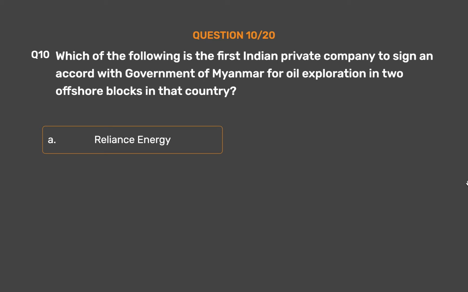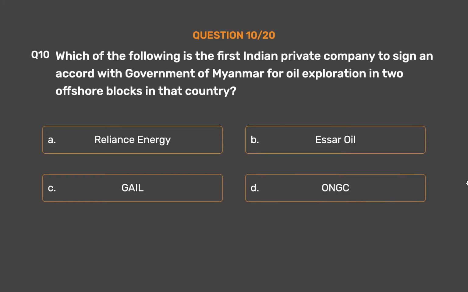Option A, Reliance Energy. Option B, SR Oil. Option C, GAIL. Option D, ONGC. The correct answer is Option B, SR Oil.